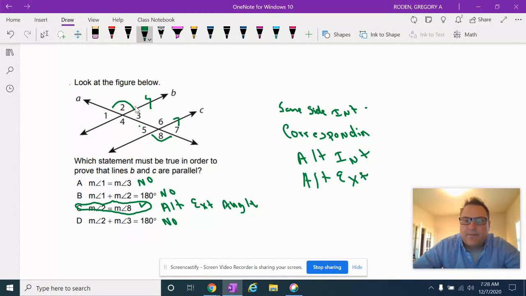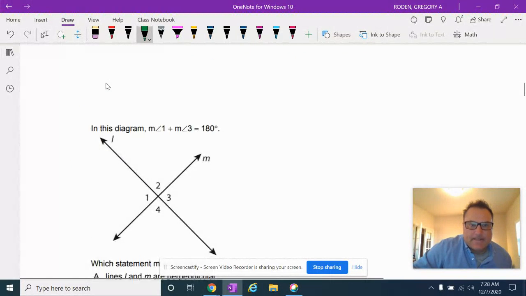These 4 things make the lines parallel. If you have one of those, you're good to go. You can say the lines are parallel. Cool. All right, next one.